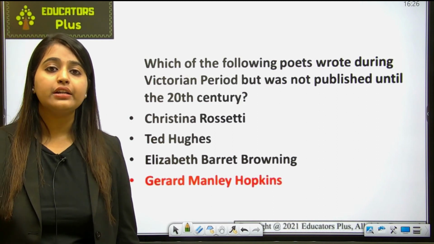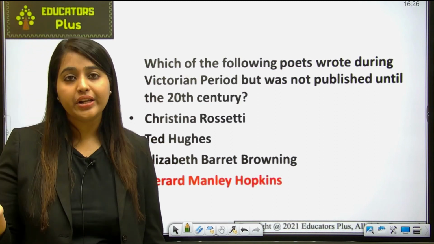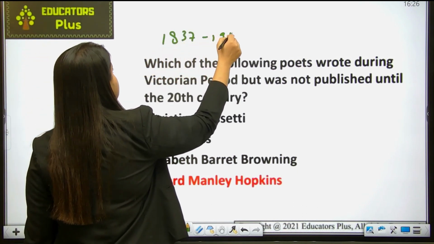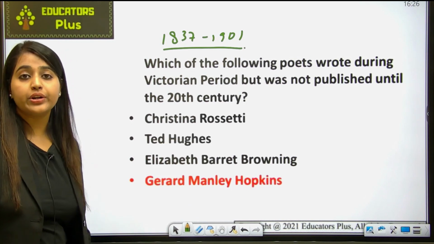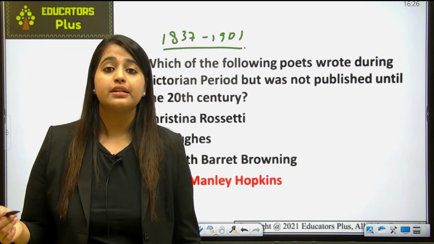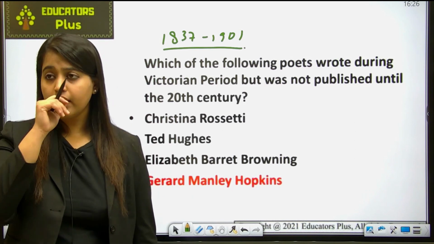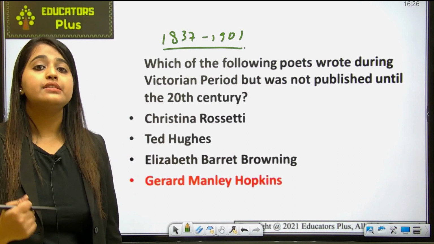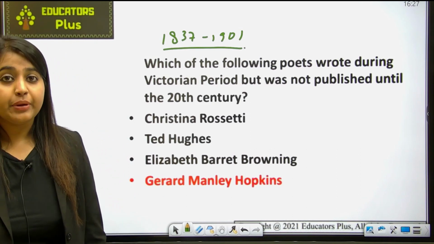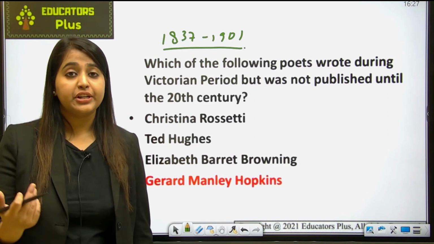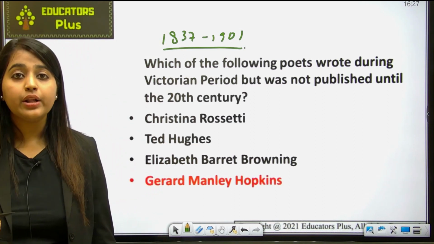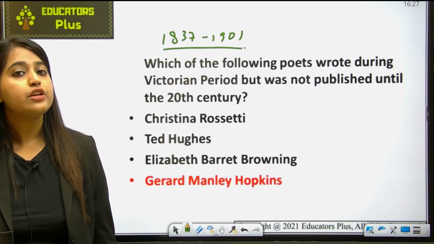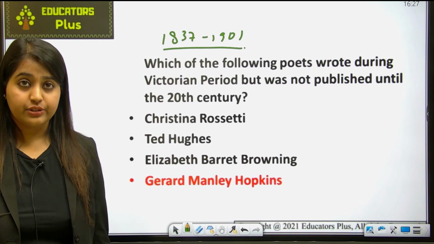So basically Victorian literature refers to the English period during Queen Victoria, and I have already told you it is a period from 1837 to 1901. Okay, this is the timeline of the Victorian period, and the 19th century is considered by the same name, the Victorian age. And as I told you in the previous question, it is also known as the golden age of English literature because there was a proliferation of the British novel, and the novel became the leading literary genre in English. That's why this age is known as the golden age of English.